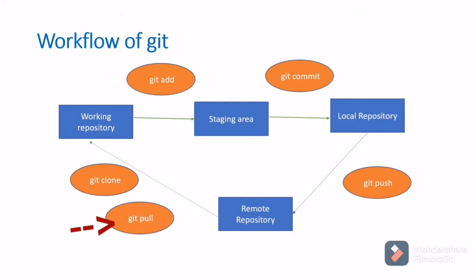We also have one more command called git pull. This command is useful if someone else is working on the same repository. If any updates happen in the remote repository while we are working in the middle, we can take whatever updates have already happened in the remote repository by using the git pull command.